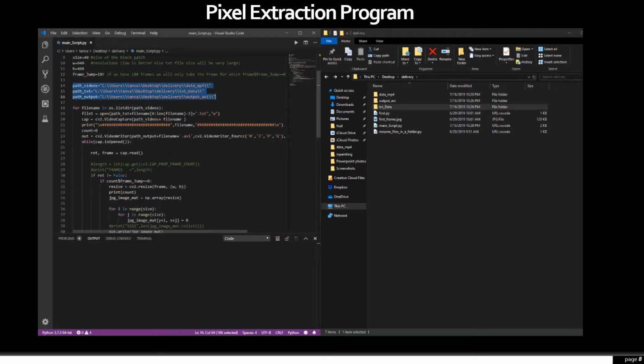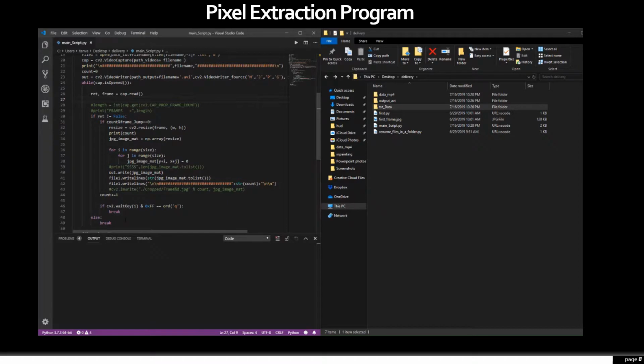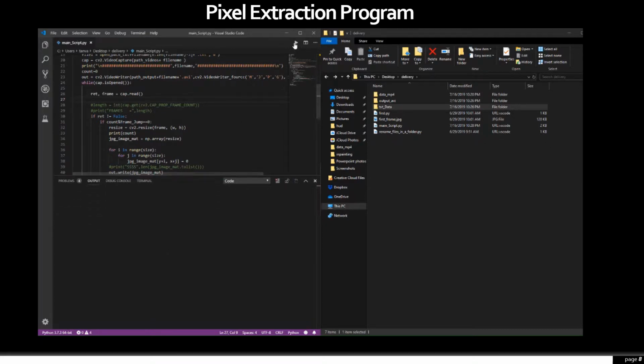Down here we have our output folders. We have our for loop that will run until the very end of the video and then we'll break. We'll now execute. As you can see, we're running through intervals of 10.